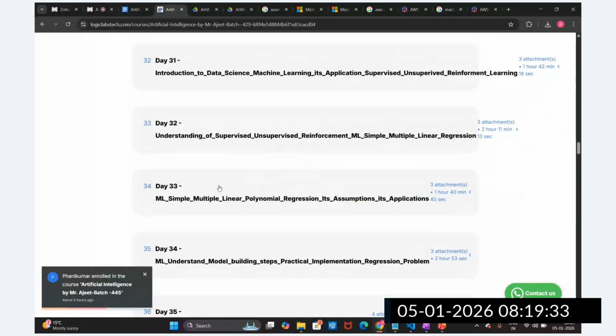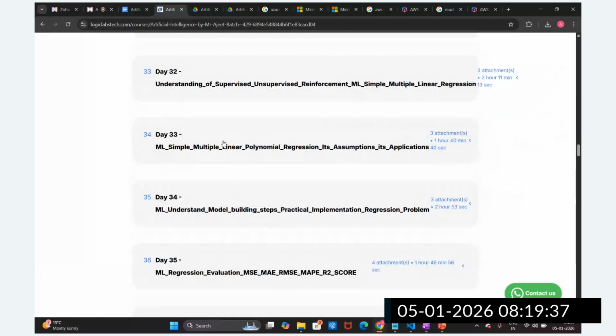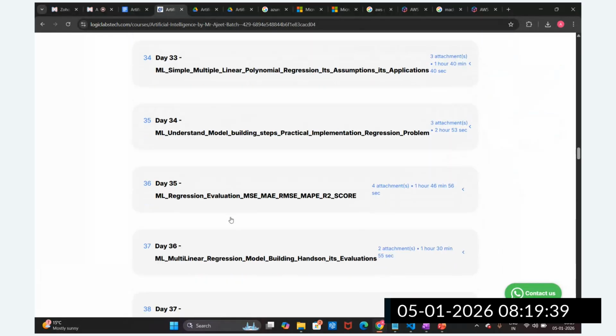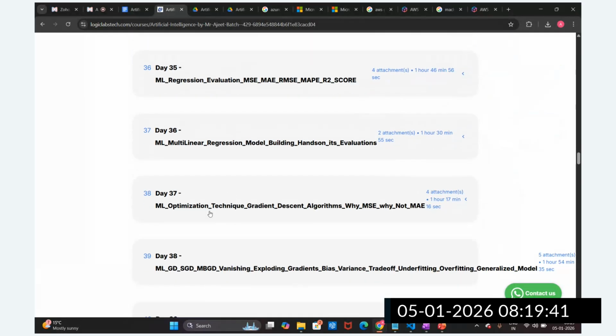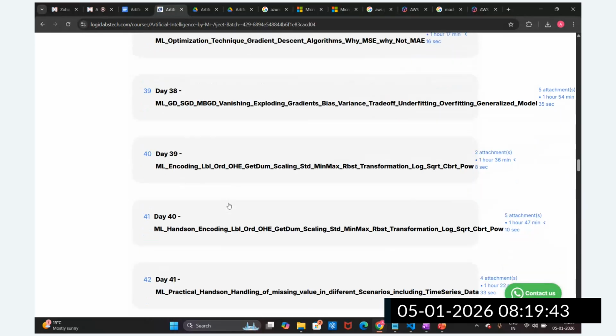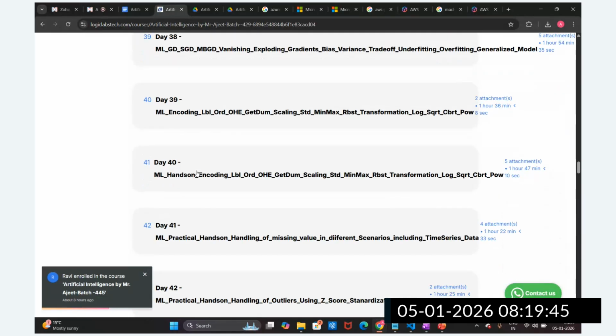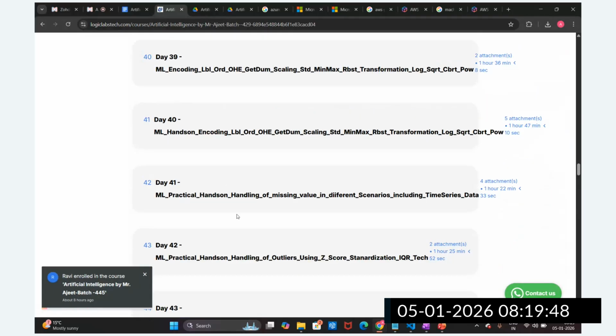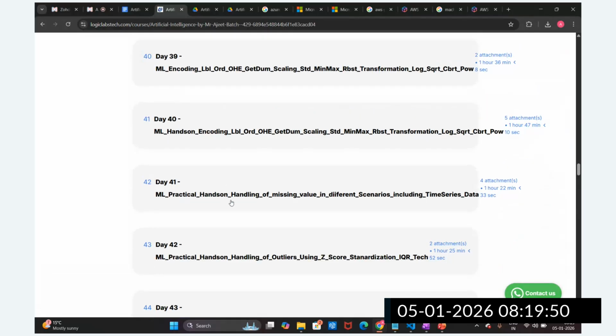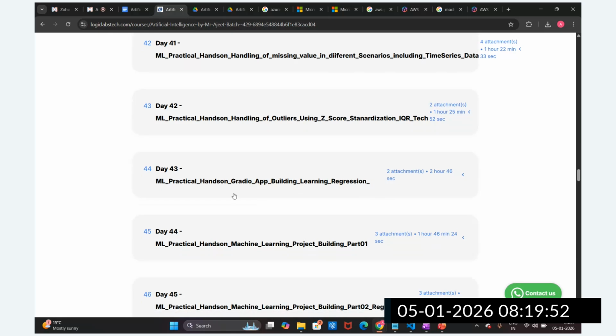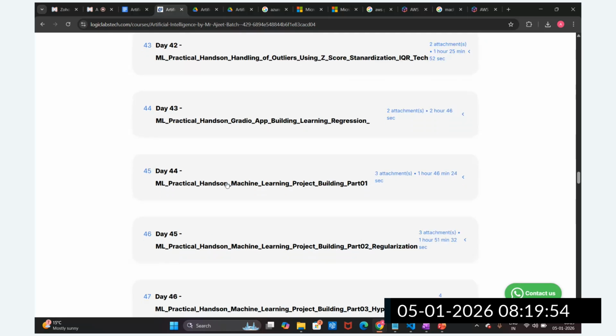We are going to understand what supervised machine learning is, what unsupervised machine learning is, then linear regression and logistic regression. One by one, we will understand the optimization techniques and the different optimizers, and encoding techniques, with hands-on encoding. Then we handle missing values and outlier handling. So model building will be there. You can see machine learning model hands-on project building will be there.